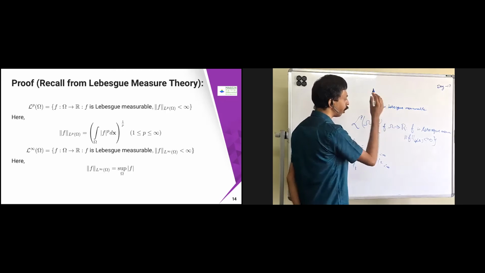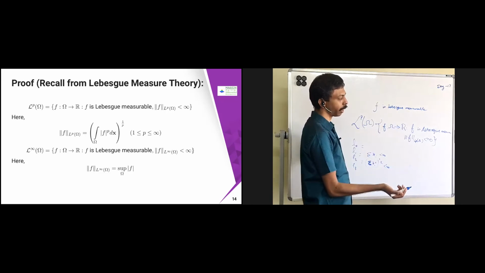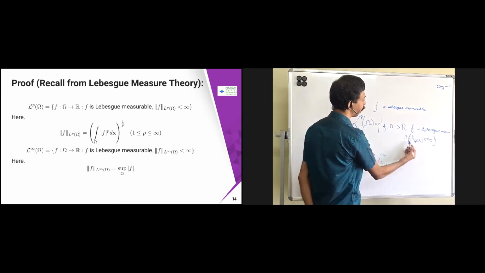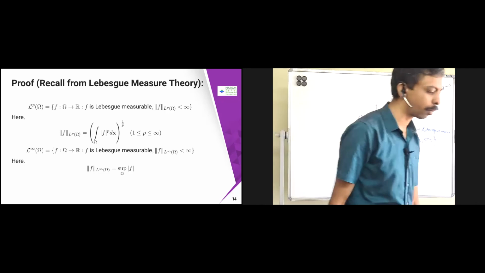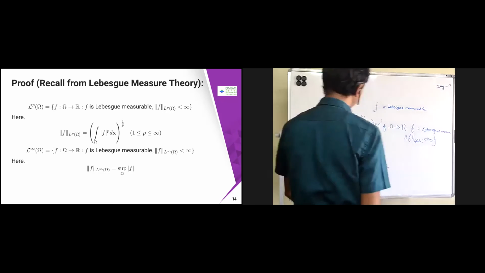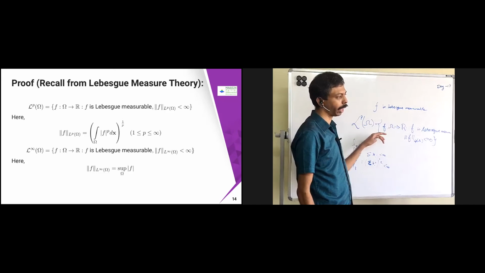Whereas here, in the place of summation, you take the integration. That's all, nothing much difference. Only the underlying concept will be a little bit different, since you are dealing with integration rather than series and summation.